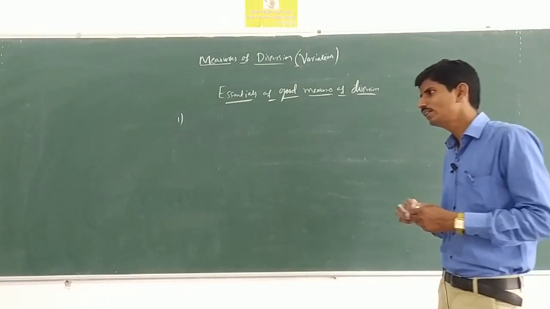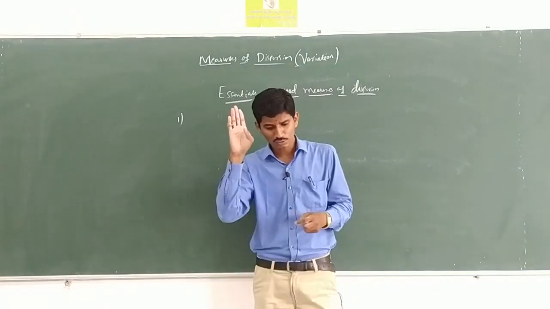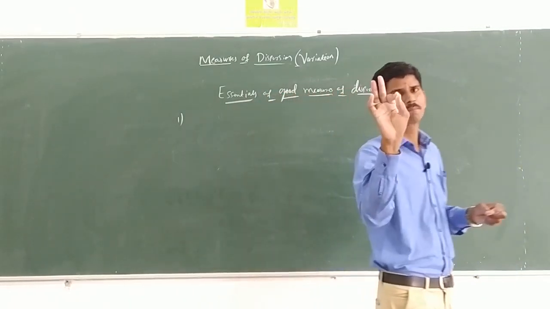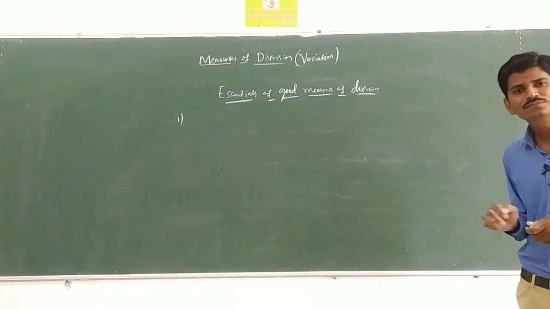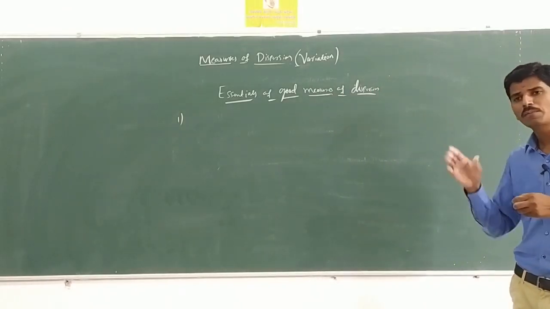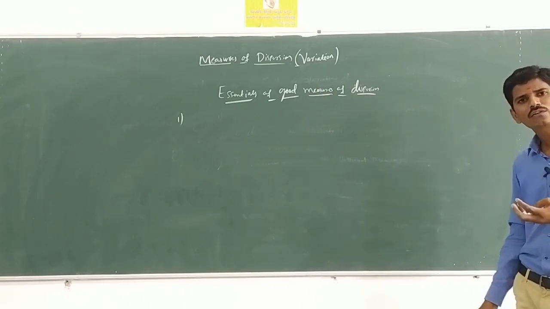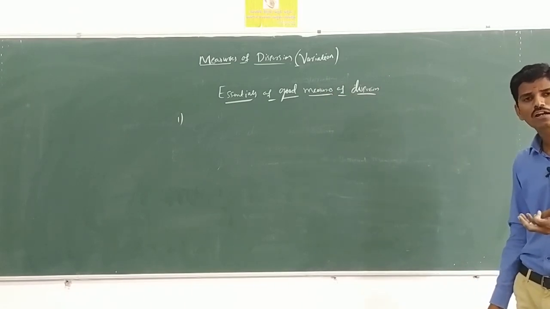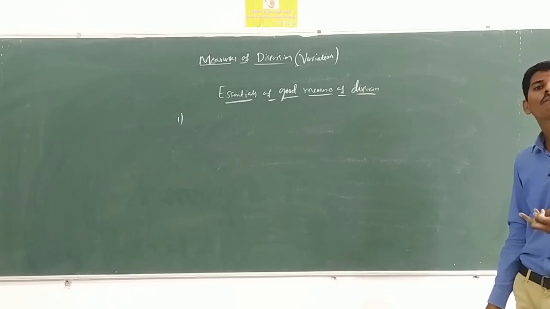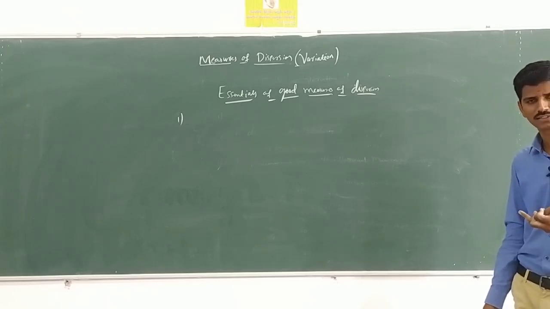First essential is what? It should be easy to understand and simple to calculate. Second one, it should be based on all the values. Third one, it should be easy to calculate for open end distributions, open end class intervals.